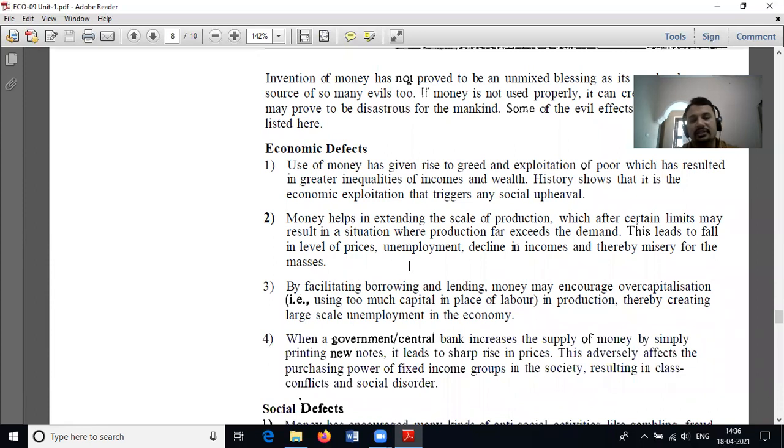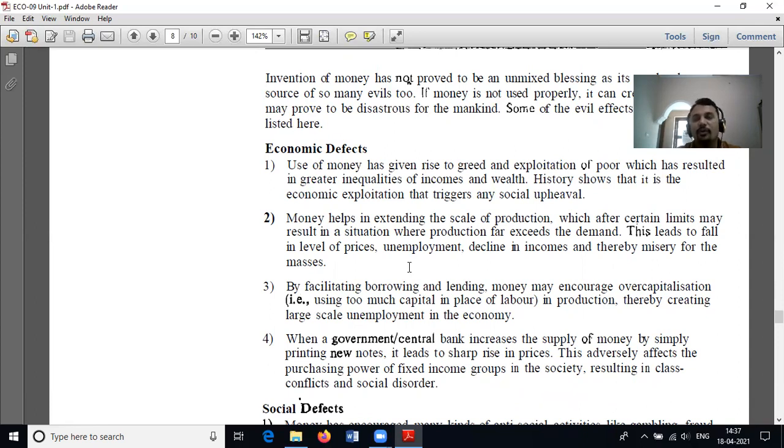The third one is that by facilitating borrowing and lending, money may encourage overcapitalization. Overcapitalization means a firm procures more than what it can actually repay. This leads to mismanagement of the organization, and further it will result in the collapse or winding up of such organizations.